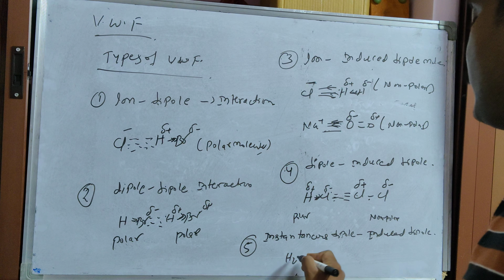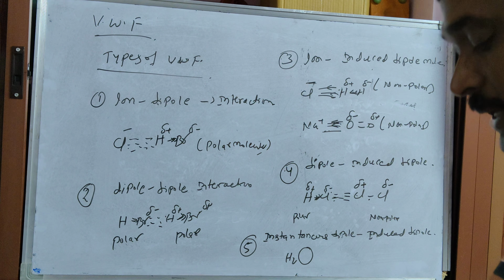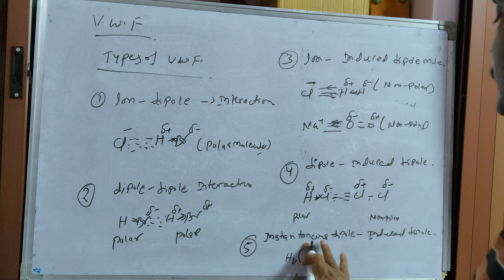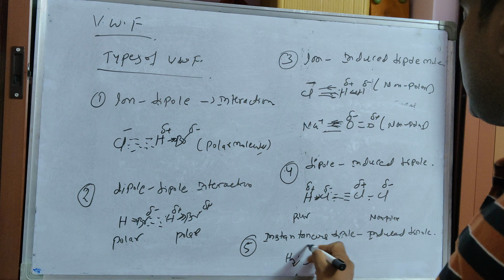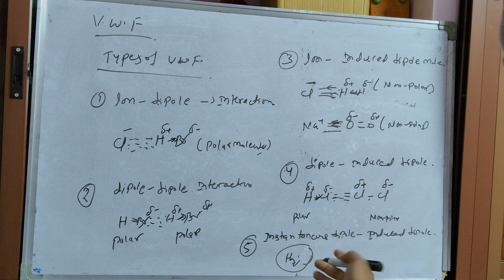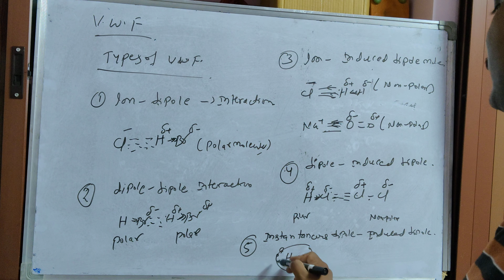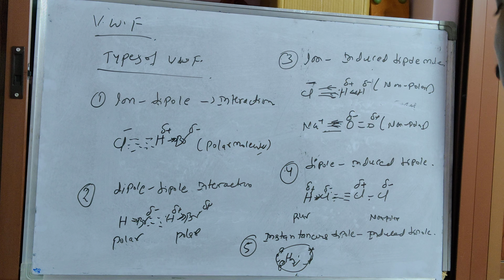For example, take a hydrogen molecule. In this case, the electrons may be found somewhere, so automatically on the opposite side, another place will show a positive charge.